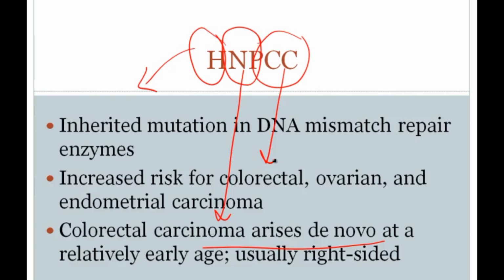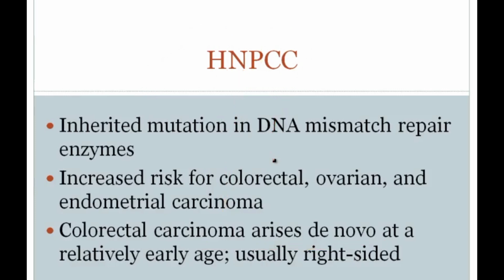However, because there is an inherited defect in all of the cells, there is also an increased risk in a couple other organs. In particular, it's worth knowing that patients with HNPCC also have an increased risk of ovarian and endometrial carcinoma. And that's particularly high yield to know, that these patients get basically three types of tumors: colorectal, ovarian, and endometrial carcinomas.